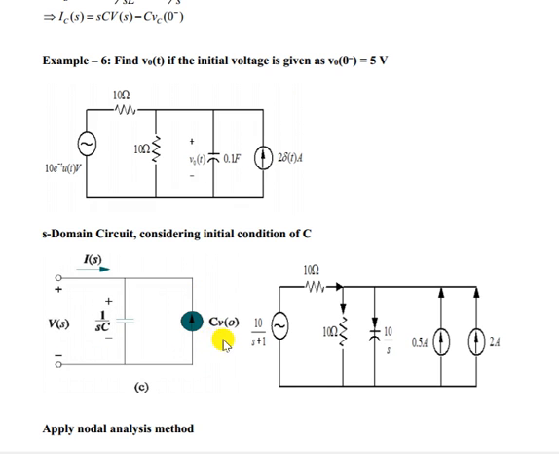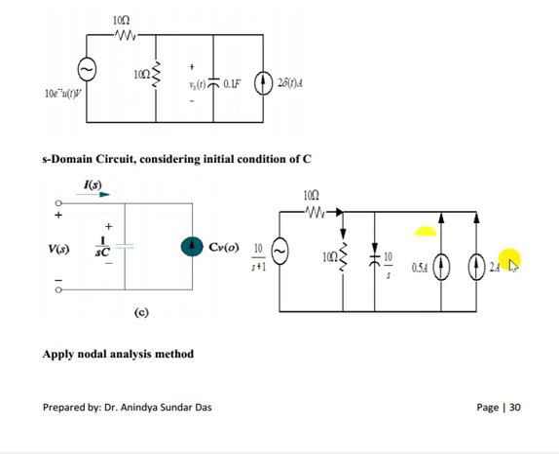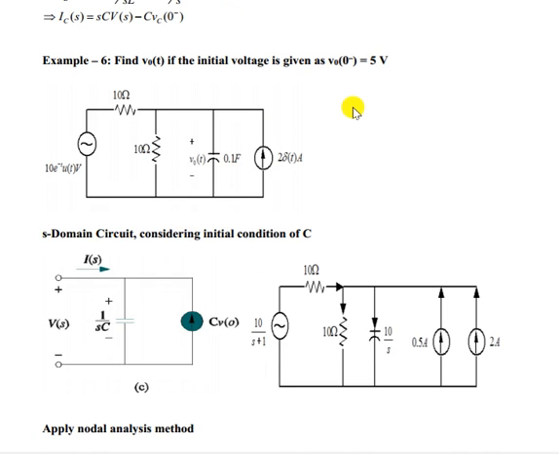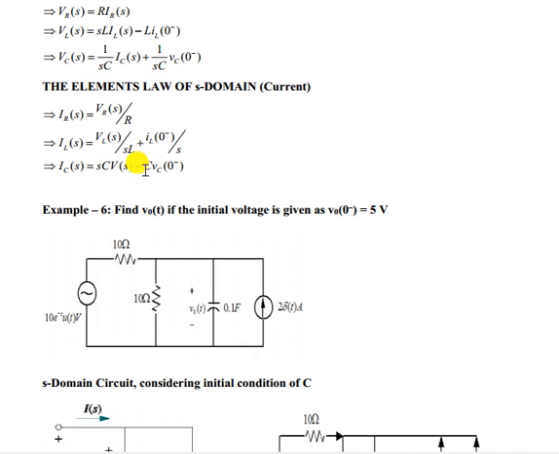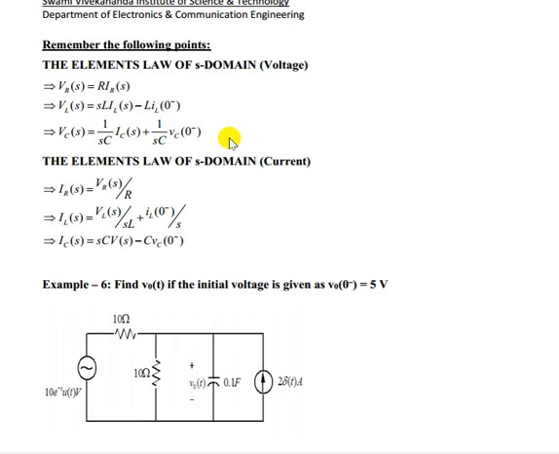Now what is the value of the current source? That is 2 delta 1, so it is 2 ampere. Now C V0, C value is 0.1 into 5, that becomes 0.5, so 0.5 ampere. So that we are going to include if there is an initial value. If it is a current source, you use this one. If it is voltage, then you have to use this one. These two cases you have to remember.